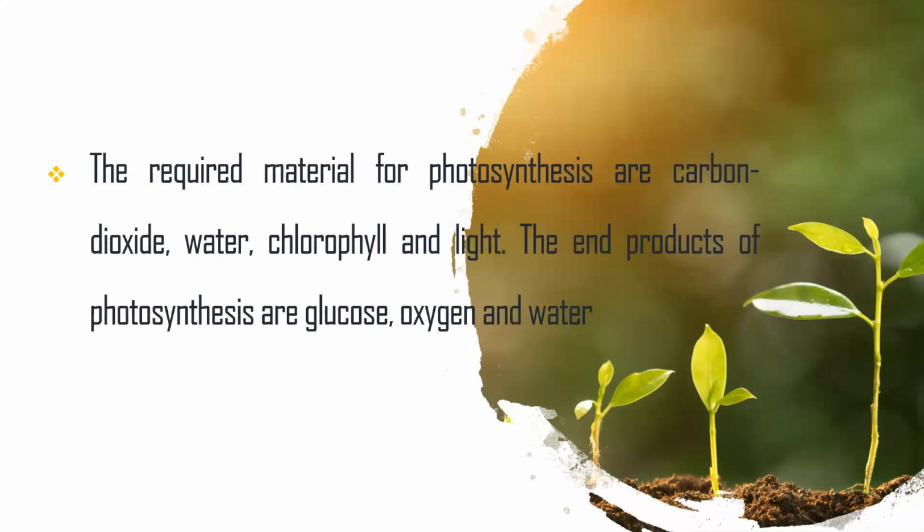Next, as we know, autotrophic organisms can prepare their own food materials by using simple inorganic molecules. Plants fix simple inorganic molecules like carbon dioxide and water in the presence of sunlight, utilizing chlorophyll to produce oxygen and water, and finally glucose.